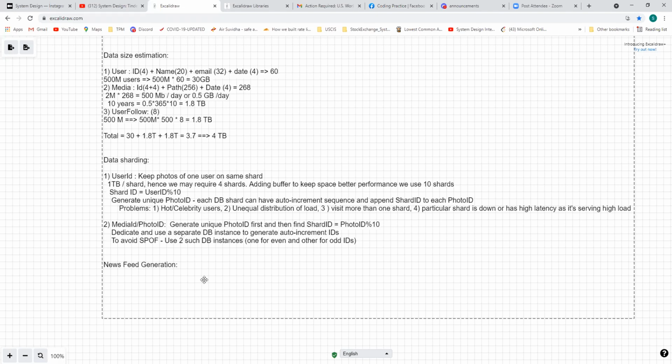No, my concern here is if we are doing this modulo by 10 and deciding shard ID based on that, then if we increase our shards, we'll have to change where the user ID was. Probably it was at shard 1 before, and now it will be at 2. We have to move all the data of this user to a different shard, and there will be too much movement here.